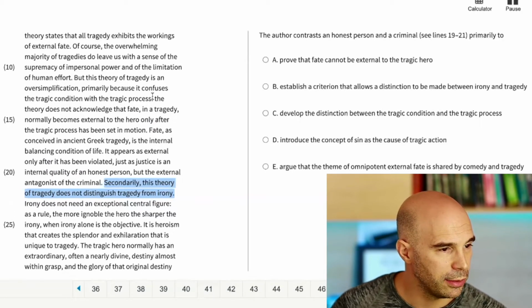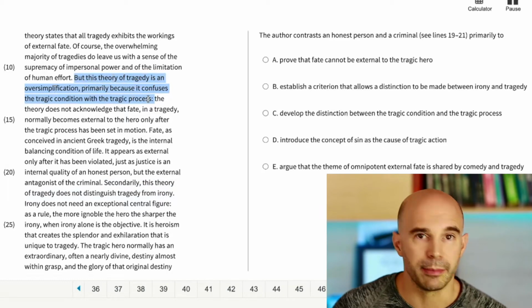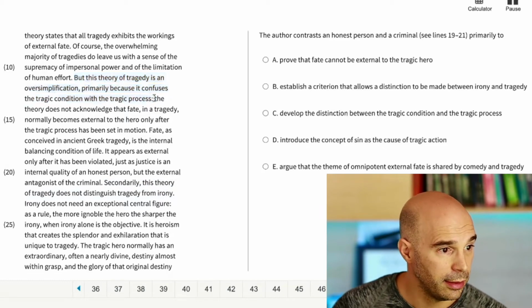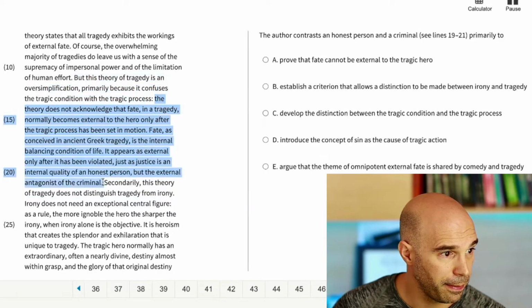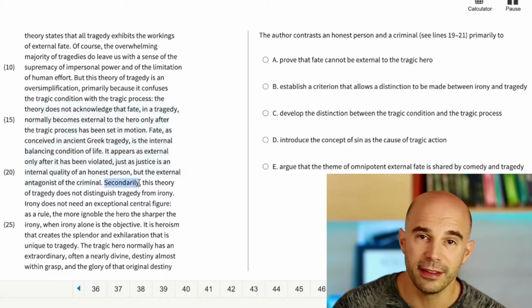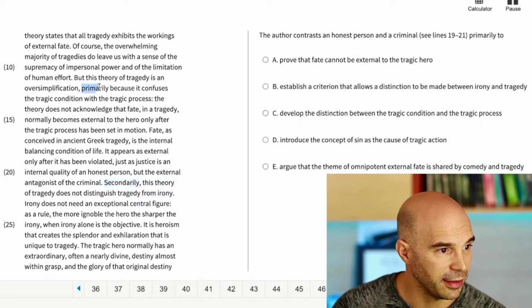Okay, so it seems to me like this sentence that I've highlighted here, which ends with a colon, is probably what the author wants to explain or detail all the way from here to here. And the reason I say that is because if you have secondarily here, then you're going to find a primarily, and there it is.